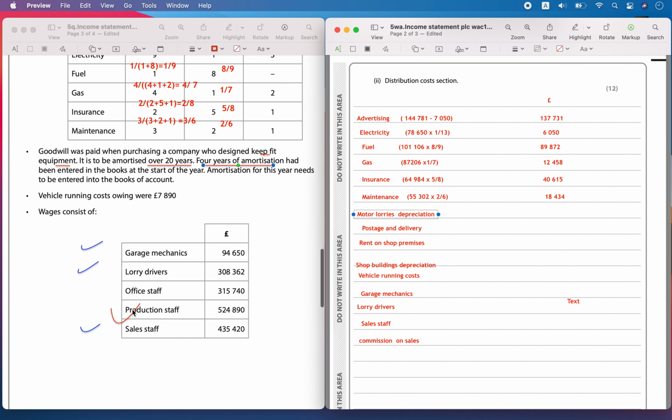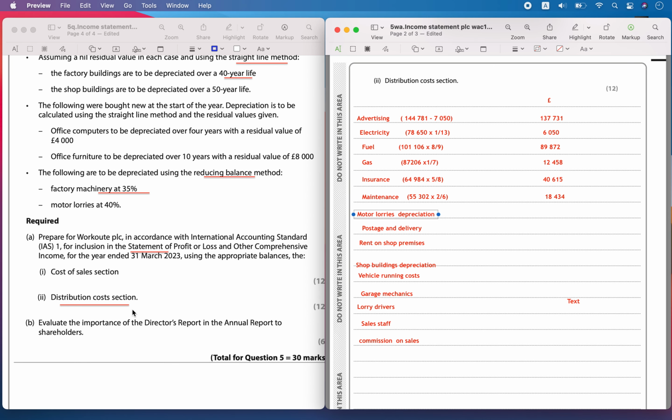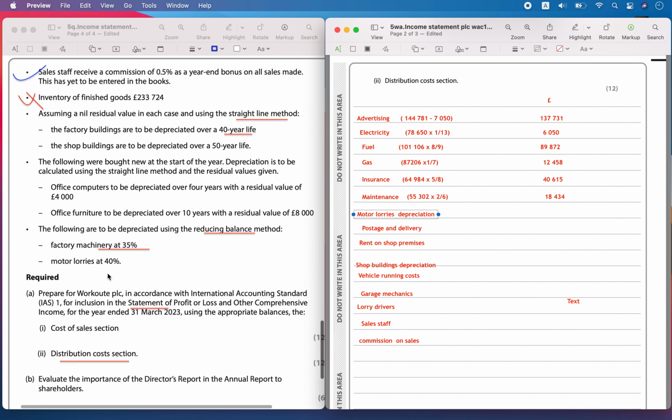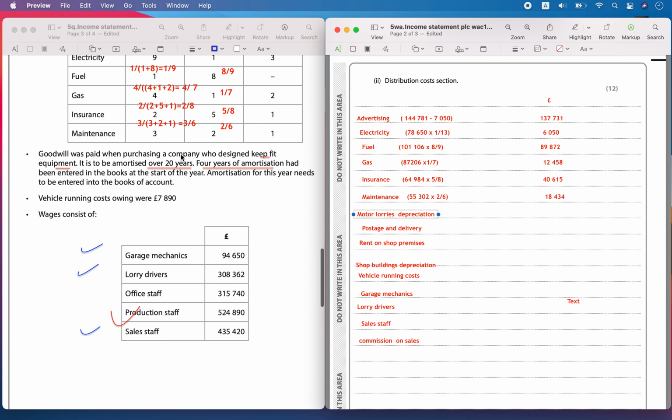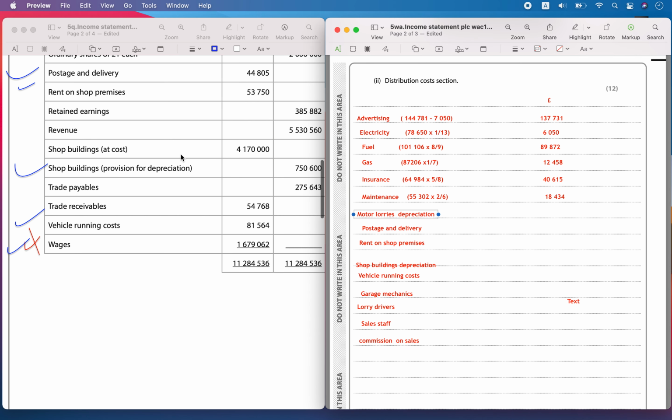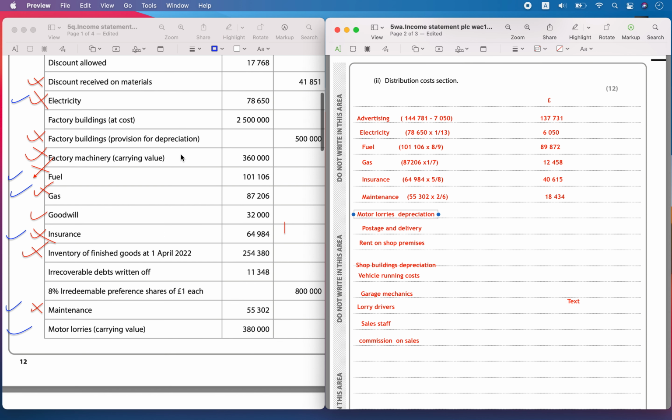Then you have the motor lorries depreciation cost we have to calculate. So for motor lorries depreciation, they are saying it is to be using the reducing balance method at 40%. And what is the thing they have given for motor lorries? They have given the carrying value. So we can directly calculate here 40% of 380,000.